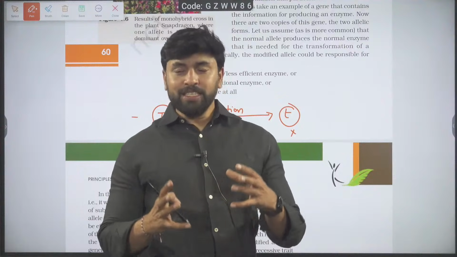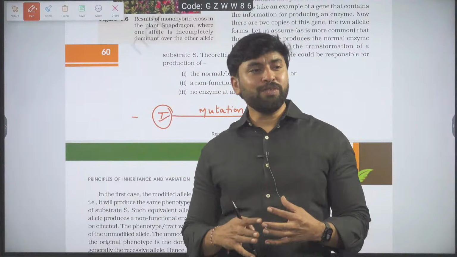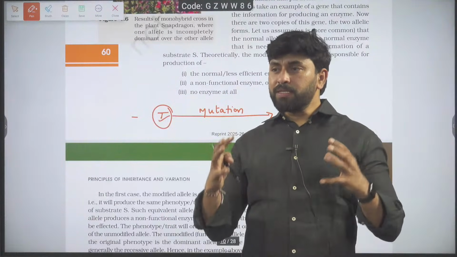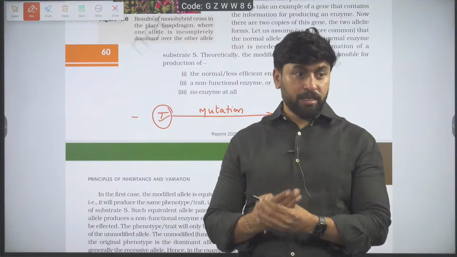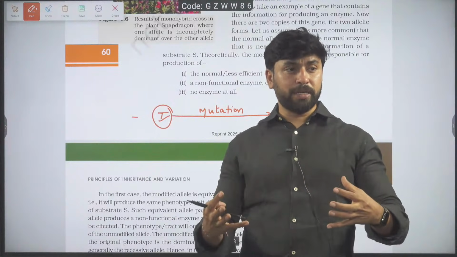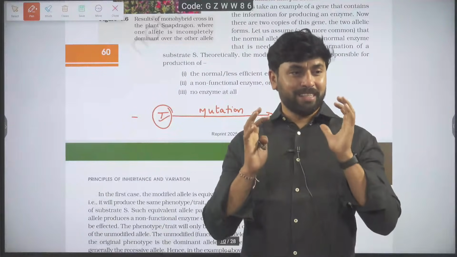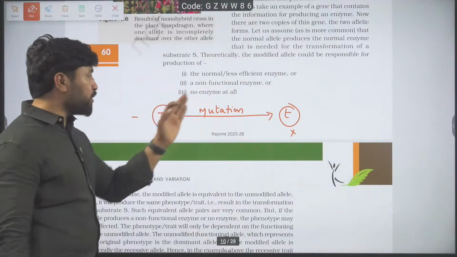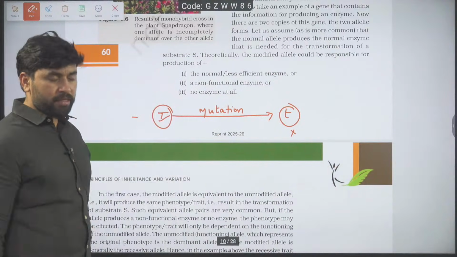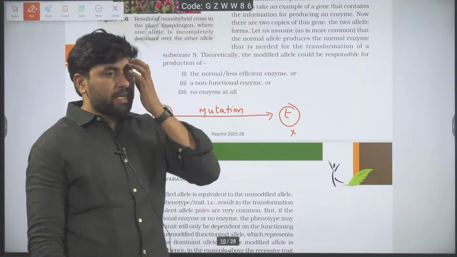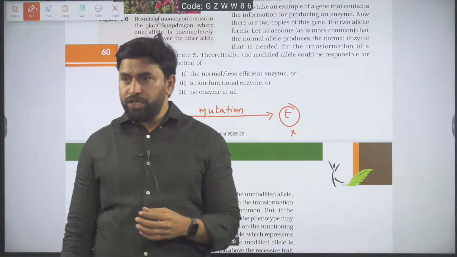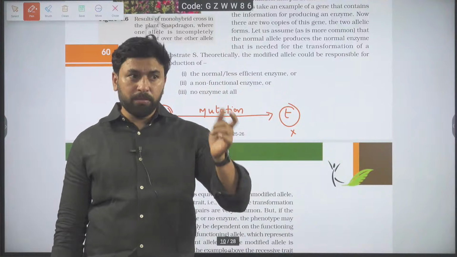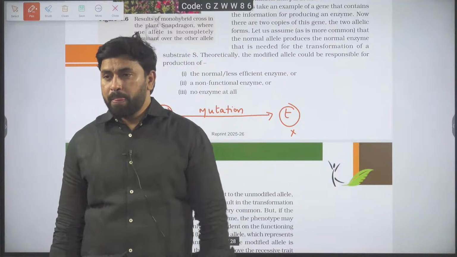Now, when nature gave the genes, all the genes were working in our body. During the course of evolution, some of the genes have lost their ability to express. Those genes which lost their ability to express, we call them recessive. What is the reason behind the conversion of a dominant allele to a recessive allele? The reason is mutation. It's not compulsory that every mutation in a gene will convert that dominant to recessive. But if a gene has come in the form of recessive, definitely it is a mutated one.